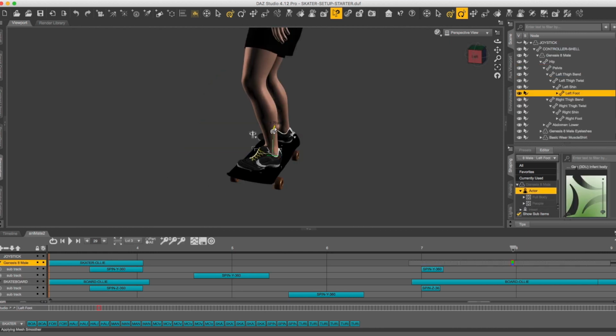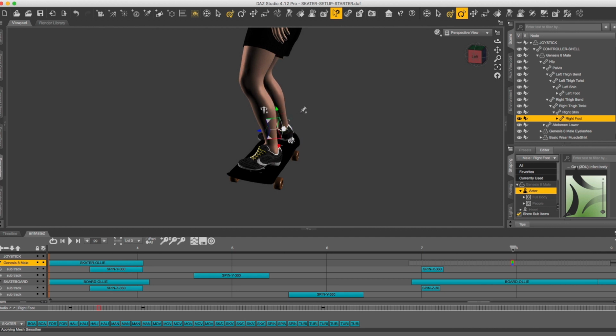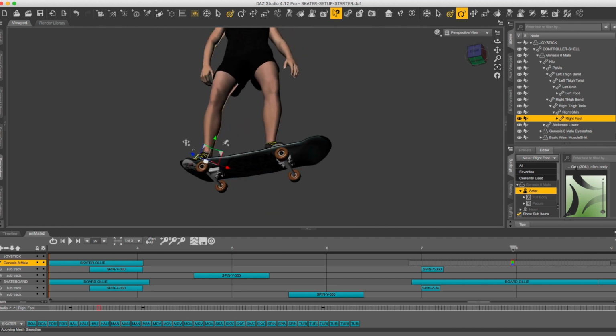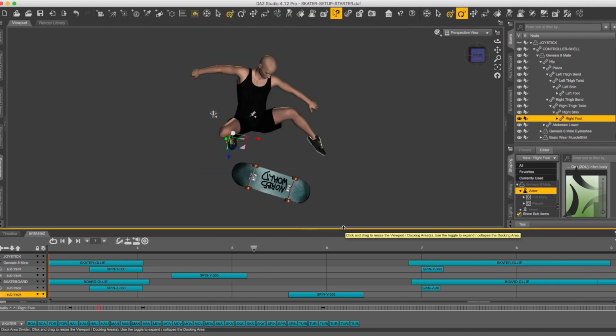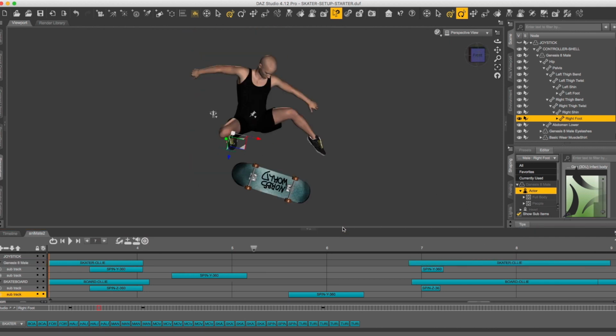I'm going to be doing a pretty fast job here fixing it, but that's okay. You guys can take your time. I just want to explain the process real quick. Once we have our shoe not going through the board and we see our keyframe has been laid, we are good to go. And then also very important, most DAZ ANIBLOCKS I find are slow. They don't look right until you speed them up.